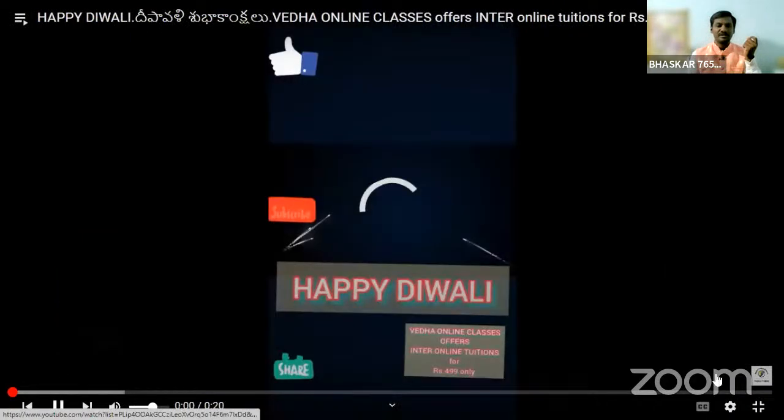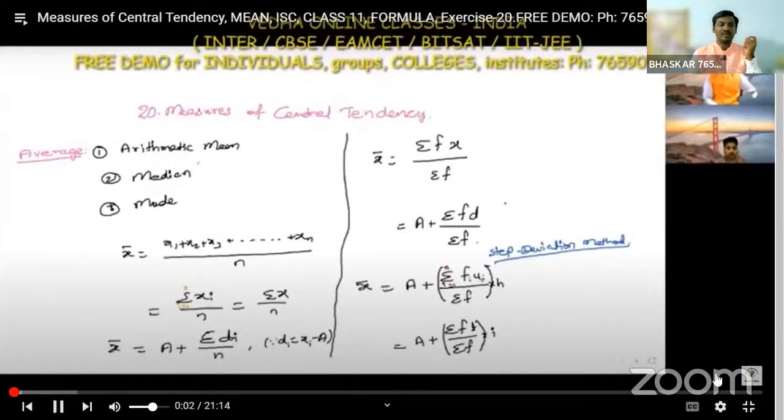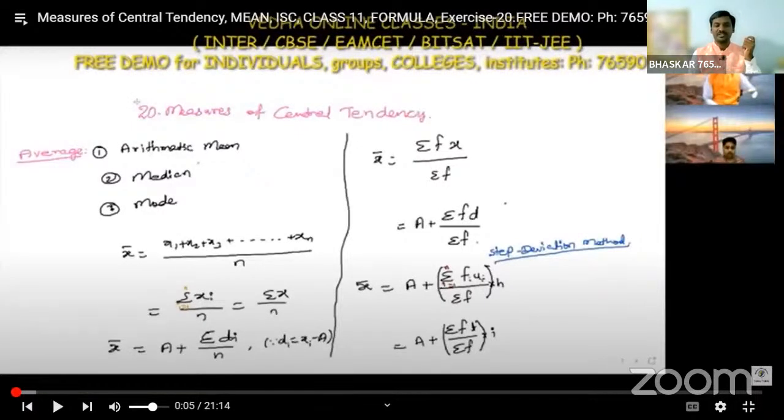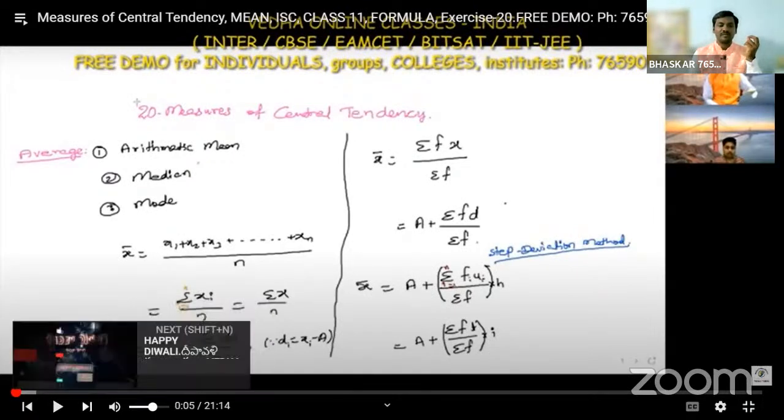Mean formula. Okay, just we will revise once. I'll explain once the mean formula. What is the mean formula? Mean, median, mode, or we have only mean and median here. Mean means sum of observations by number of observations, sigma x by n. That is the formula for finding the mean.